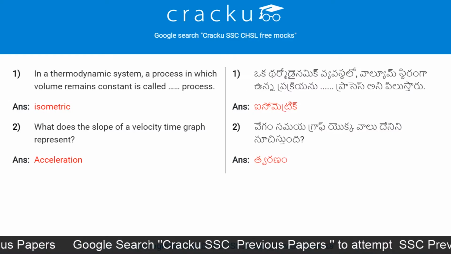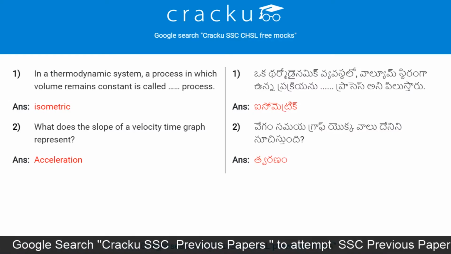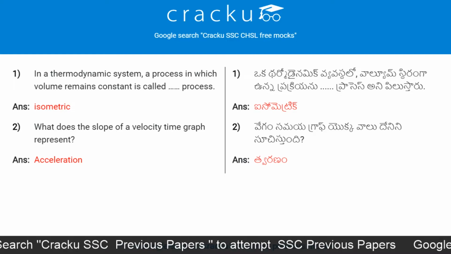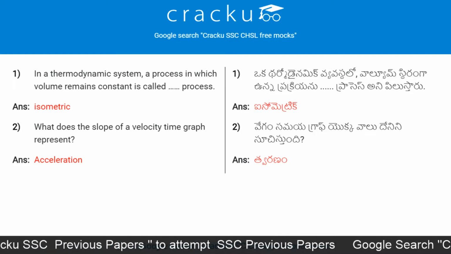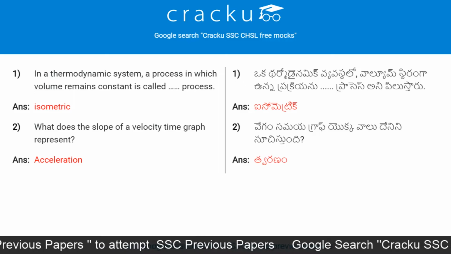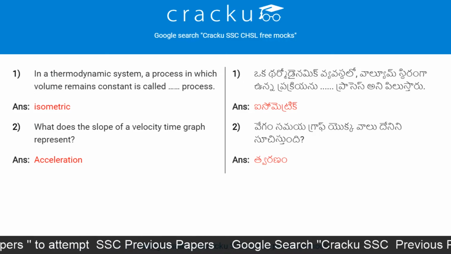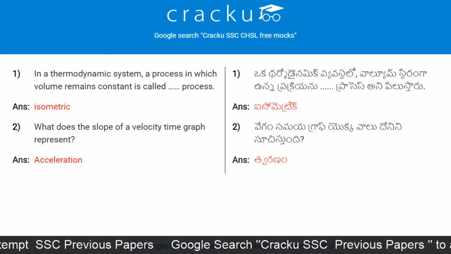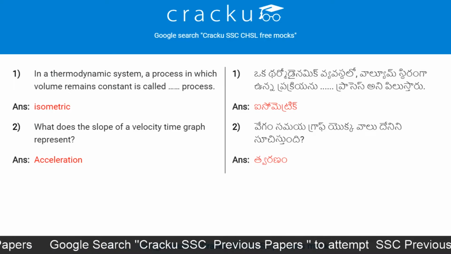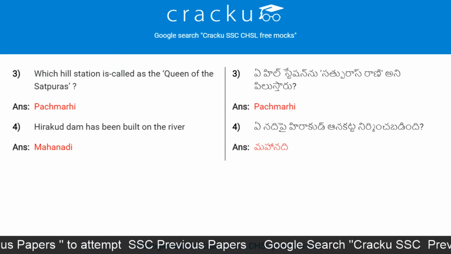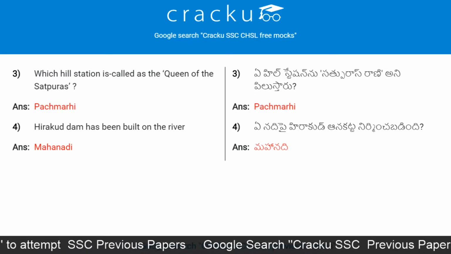In a thermodynamic system, a process in which volume remains constant is called dash process. Answer: isometric. What does the slope of a velocity time graph represent? Answer: acceleration. Which hill station is called as the Queen of Satpuras?